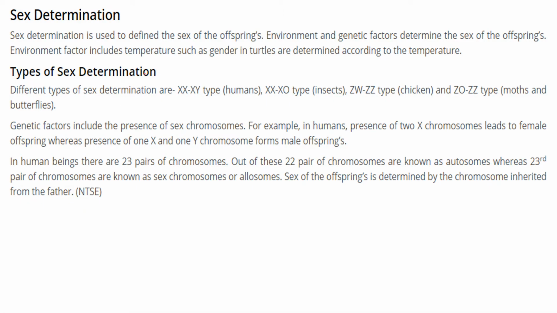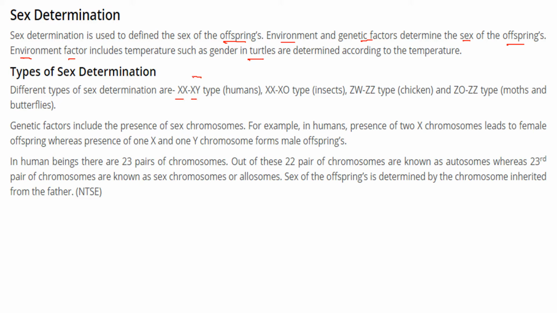Sex determination. This is used to define the sex of the child, or offspring, or next generation. There are certain environmental and genetic factors that determine the sex, male or female, of the offspring. There are examples where turtles, see, the gender of the turtle is according to the temperature. So an environmental factor like temperature also plays a role. So what are the types of sex determination? There are different types.